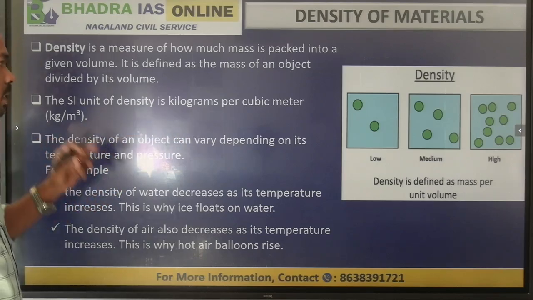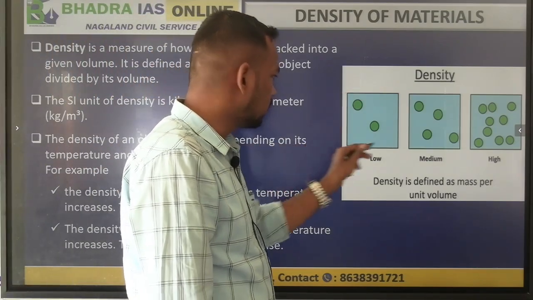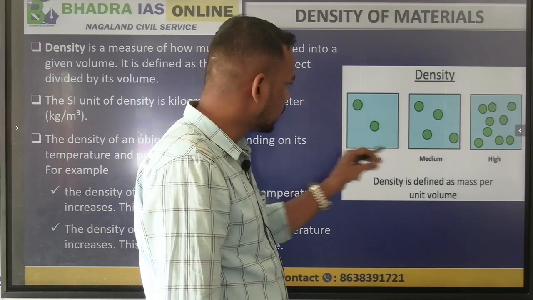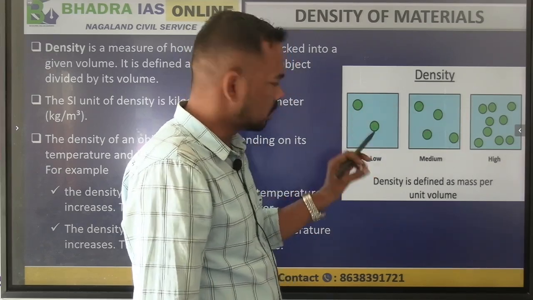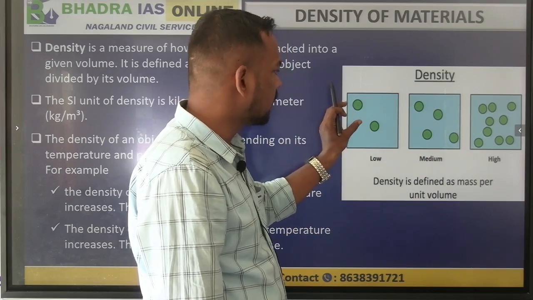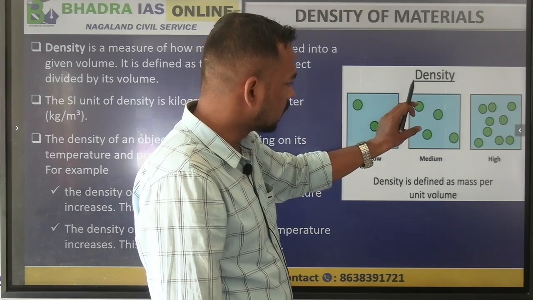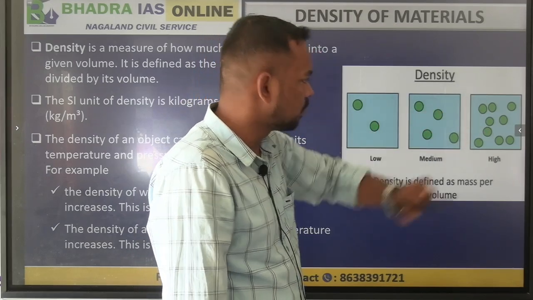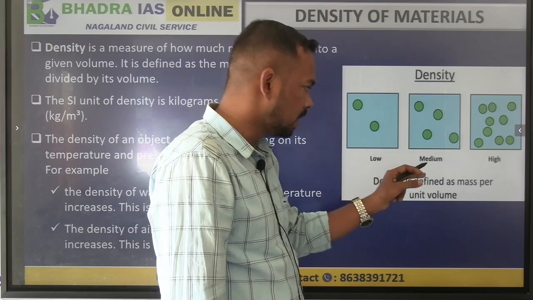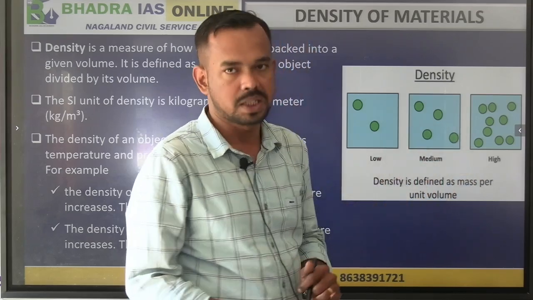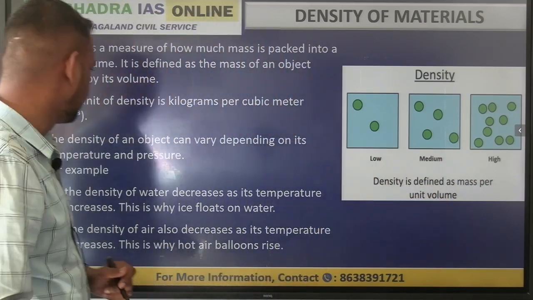In this diagram you can see a particular volume area where the number of particles are packed differently. Here very few particles are packed in this volume, a little bit more particles are packed in this volume, and a high number of particles are packed in this volume. Therefore it is low density, medium density and high density material. Therefore it is defined as mass per unit volume.